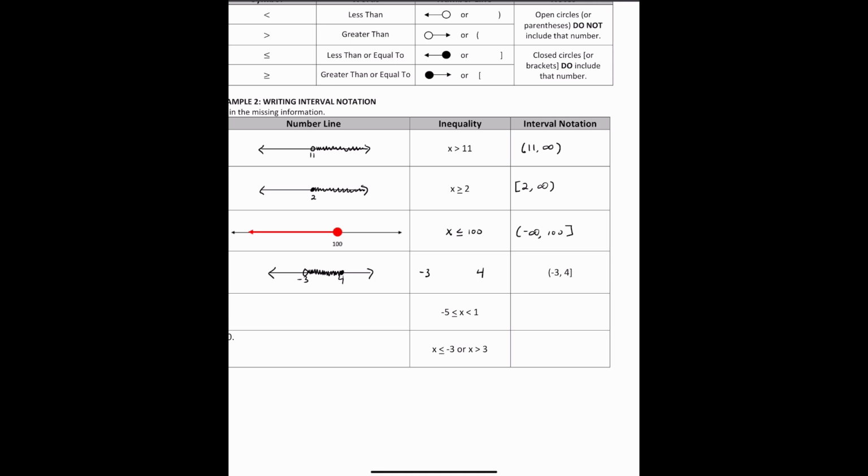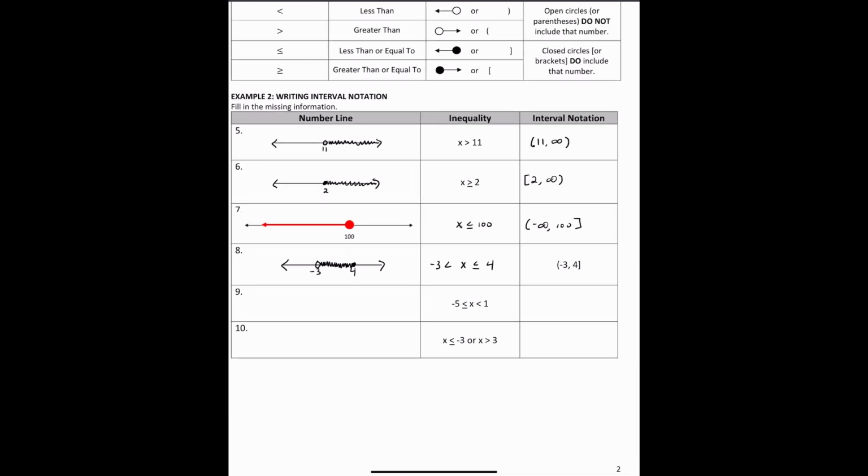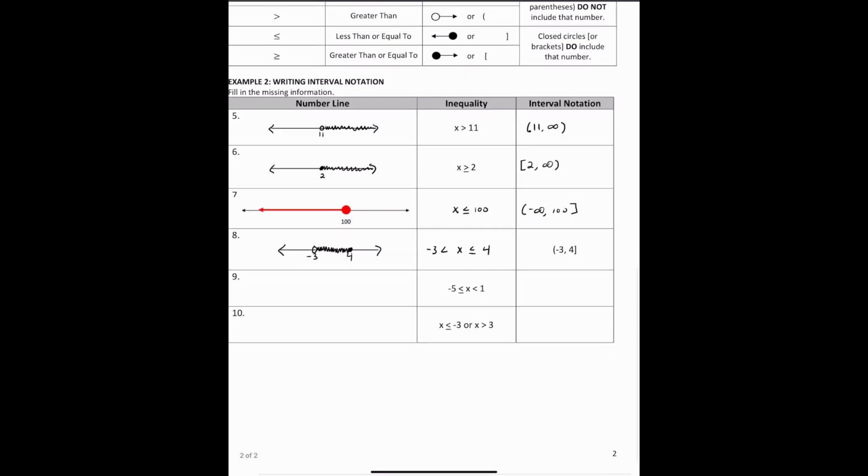So what does the shaded region represent? It represents all the x values. So -3 is less than x because it's an open dot, and x is going to be less than or equal to 4 because we have a shaded dot. So that is how you represent the inequality for number 8.